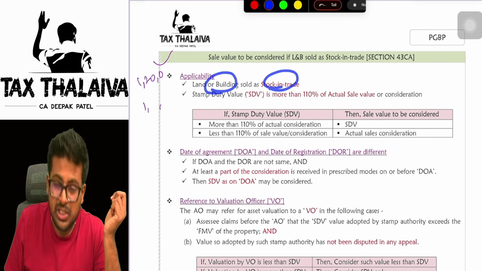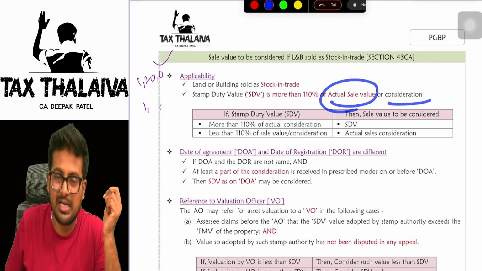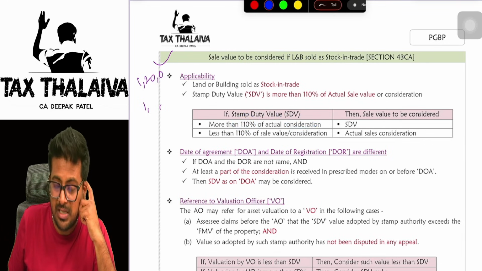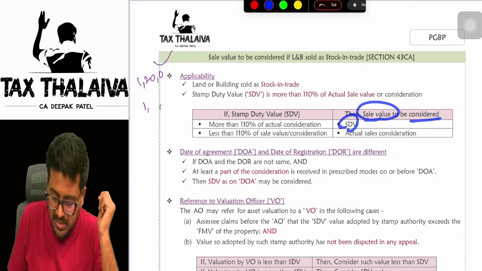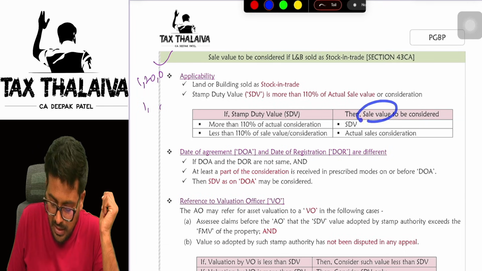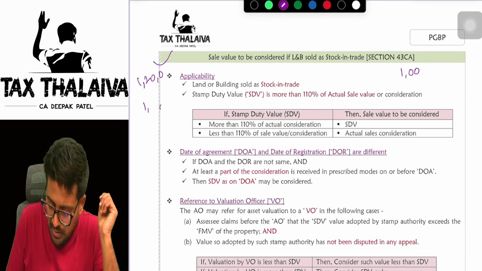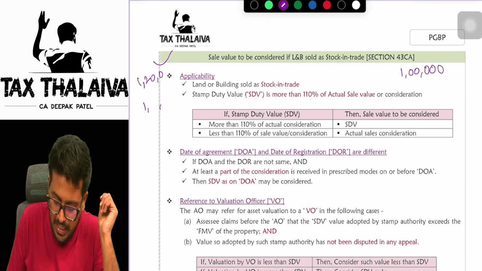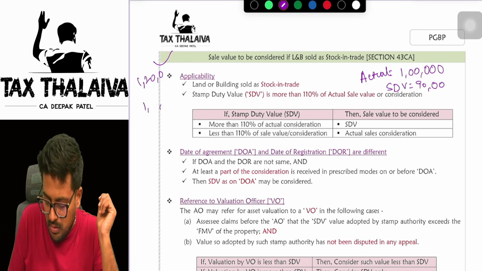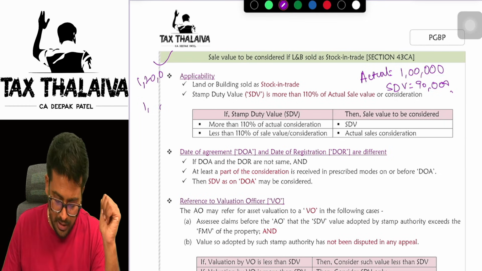Applicability: land or building sold as a stock in trade. Stamp duty value is more than 110% of actual sale value or consideration. So if the SDV is more than 110% of actual sale consideration, the sale value to be considered is stamp duty value. If stamp duty value is less than 110% of sale consideration, then the sale value to be considered is actual sale consideration. Let's say for example, one more example I'll take. The actual sale value is 1 lakh. Stamp duty value is only 90,000. Means you are offering more than the stamp duty value. In that case, there is no issue. Got it? Next.